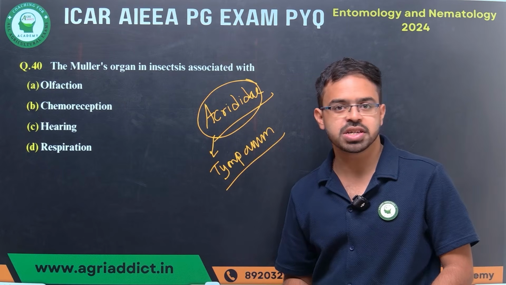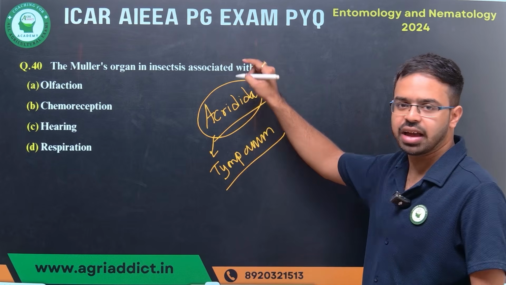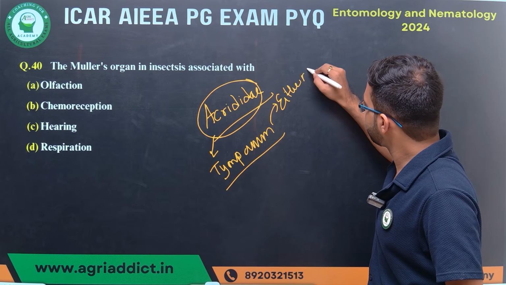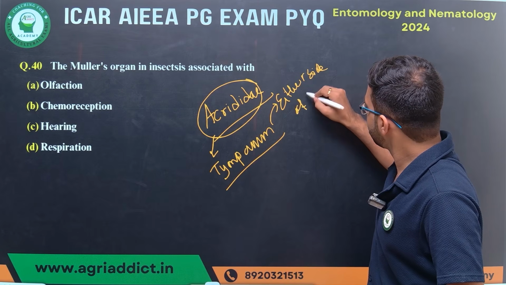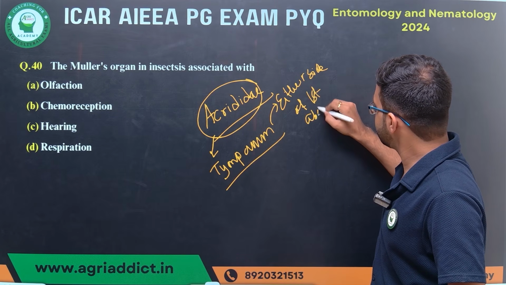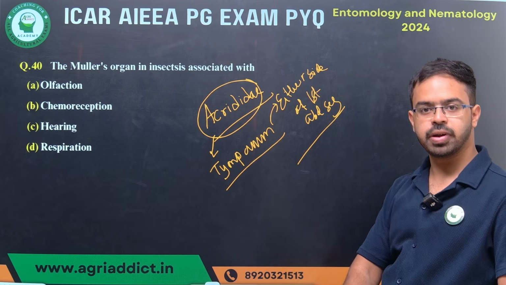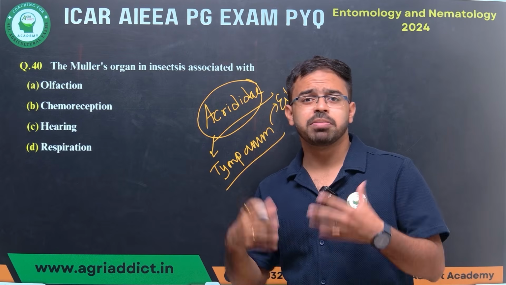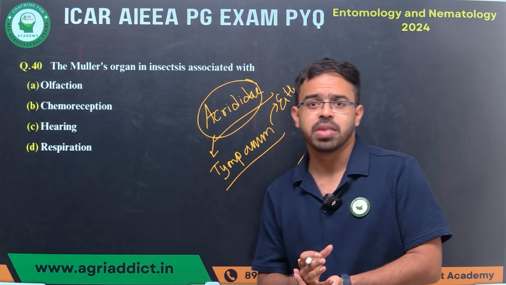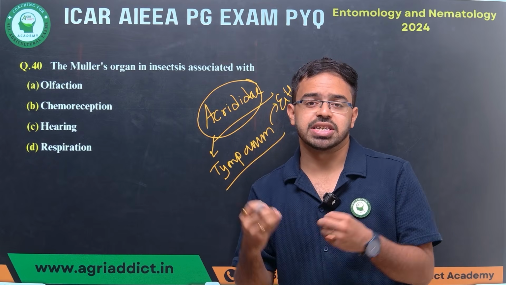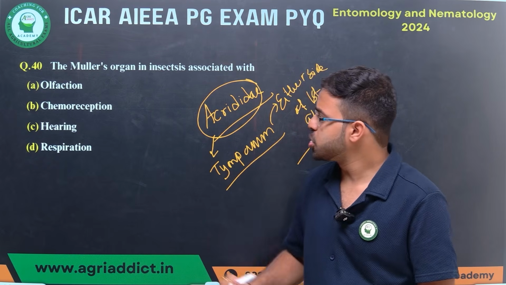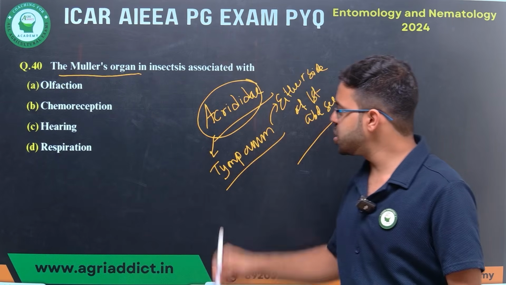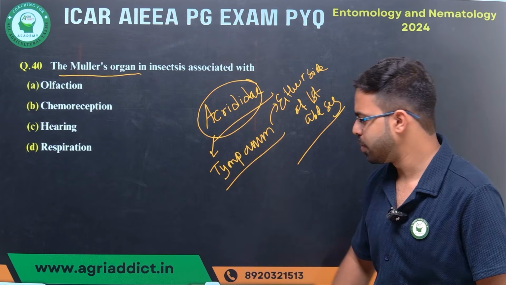The tympanum is present in Acrididae on either side of the first abdominal segment. What is the tympanum? It is basically a membrane, with all the associated organs present in it. Such an organ, present inside the tympanum, is known as Muller's organ. I'll show you.